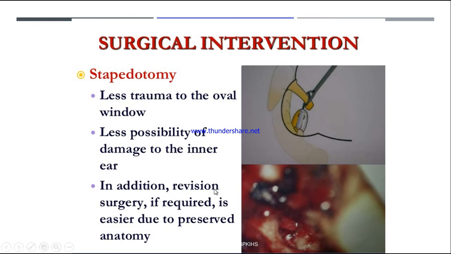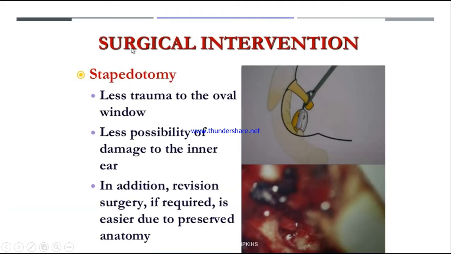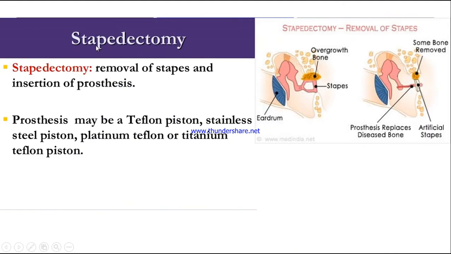In addition, revision surgery, if required, is easier due to preserved anatomy. So if any other reconstructive surgery has to be done in that same area, then stapedotomy is the right surgical management. Next, stapedectomy. Stapedectomy is removal of the stapes. Remember, otomy means opening of a specific area. So stapedotomy is opening of the stapes, and stapedectomy is removal of the stapes. Here the stapes is being removed.